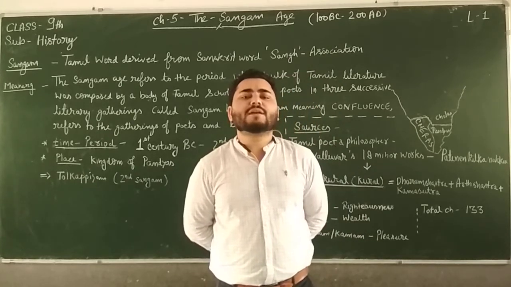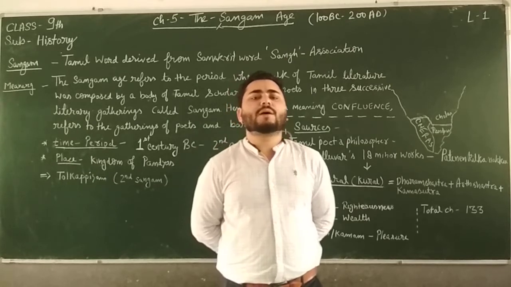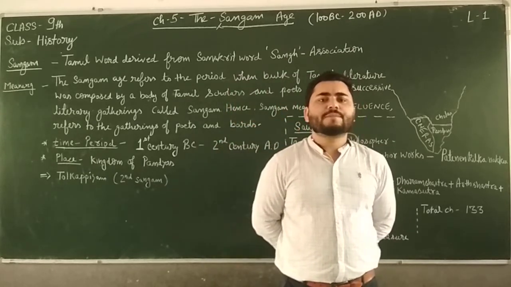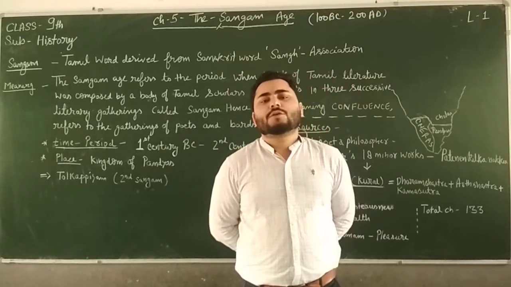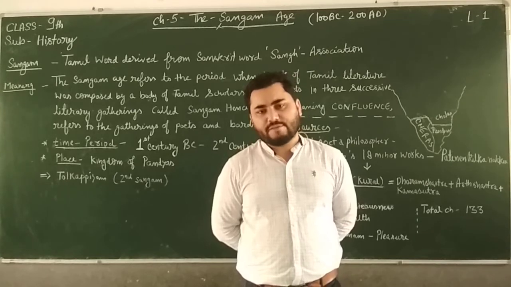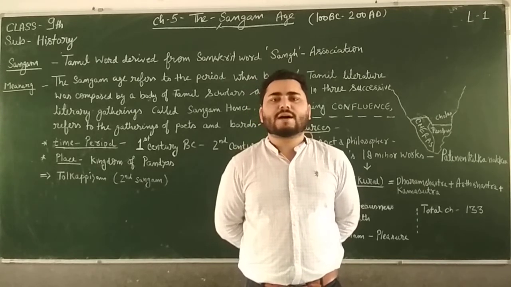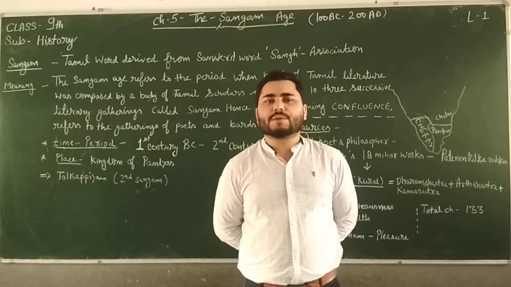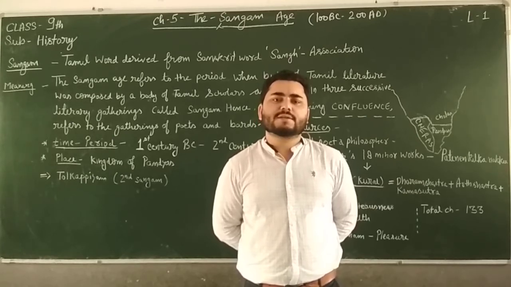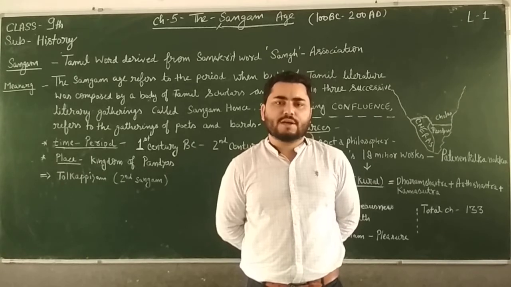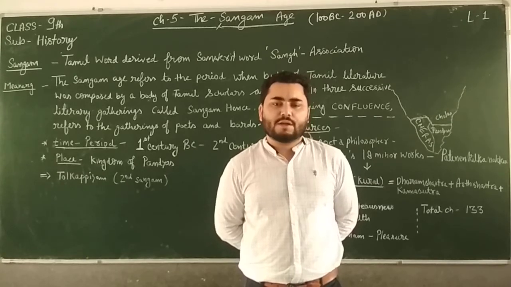Tolkapiyam is a Tamil grammar book written by Tolkapiyar. Only that book has survived, and the other sources and literature have vanished.